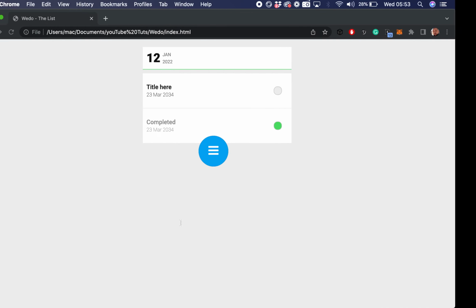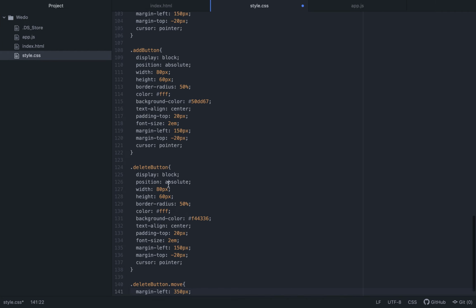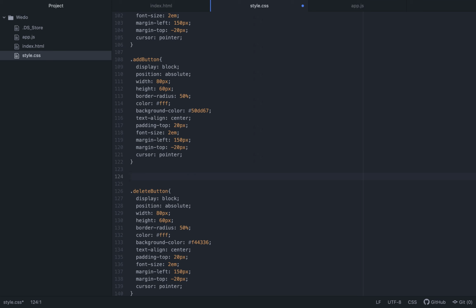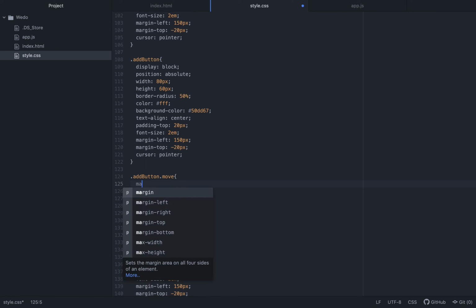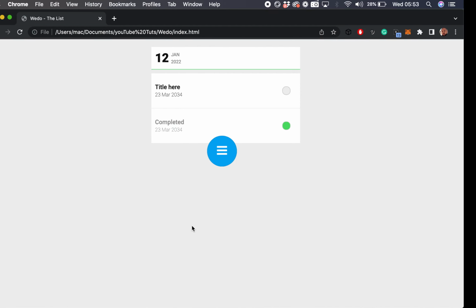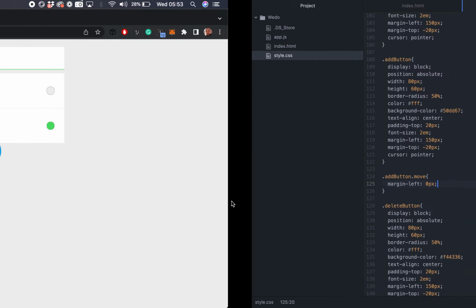So basically when we click here, we want the delete button to move that side. It's the same with the add button. When we add the move class to the add button, we want the margin left to be 0. That should work. Alright, so we want all that to happen when the menu button is clicked.